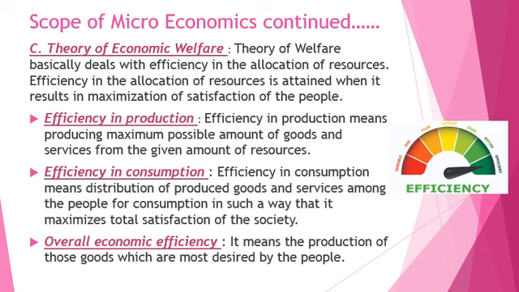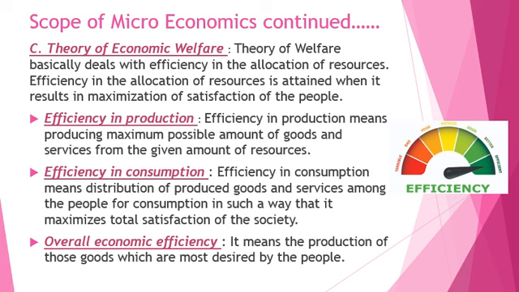And how should it be distributed? So that it maximizes the need of the people. Okay, it should not be a wastage. So, efficiency in consumption. I hope you have understood the first point, efficiency in production, as well as efficiency in consumption.